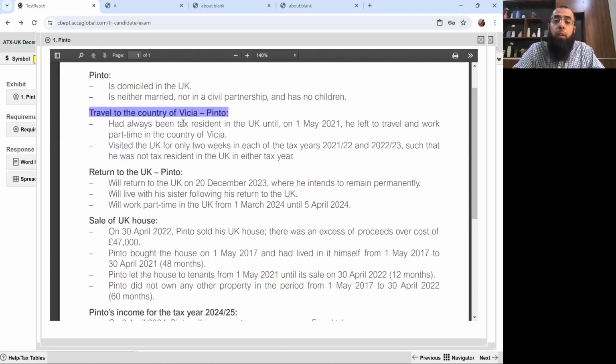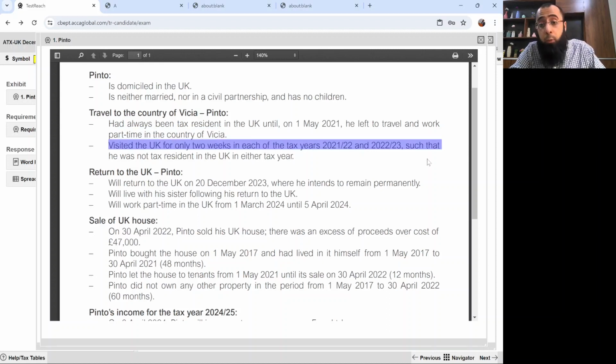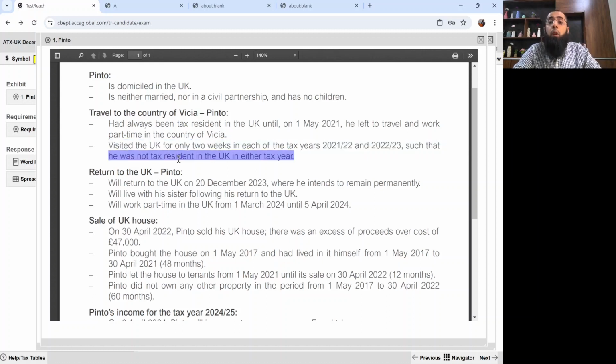Travel to the country of Vishya. He has always been tax resident in the UK until 1st May 2021. He left to travel and work part-time in the country of Vishya. He visited the UK only for 2 weeks in each of the tax years 21-22 and 22-23, such that he was not resident in the UK in either of these tax years. So he was non-resident for the previous two tax years.